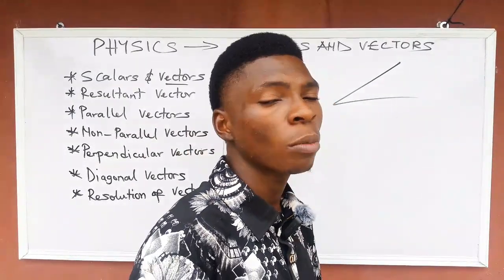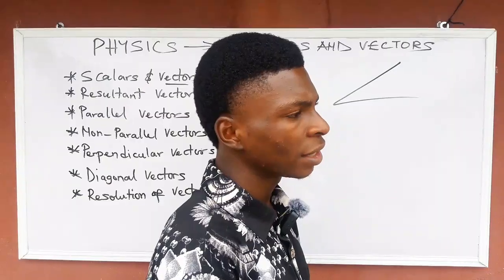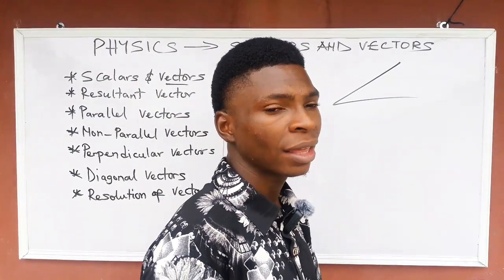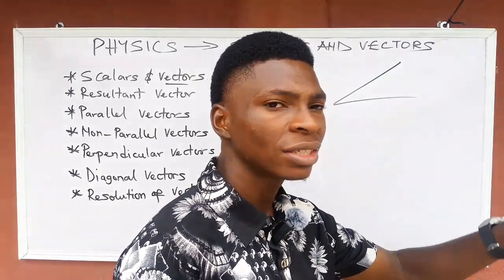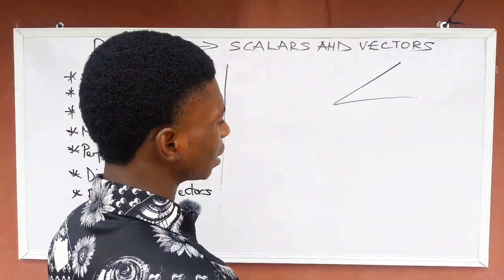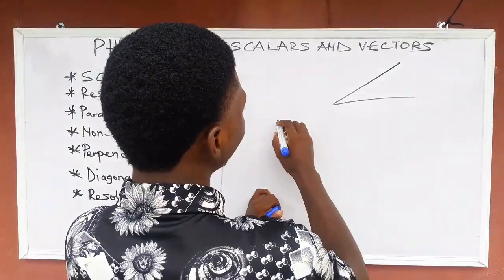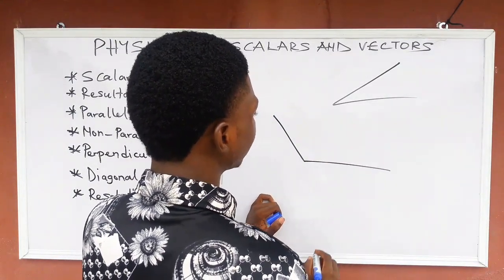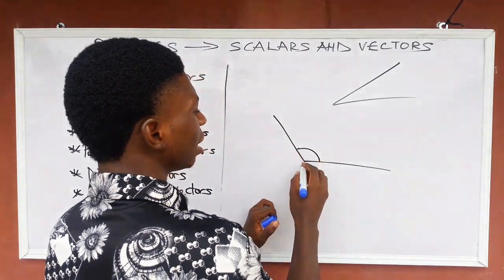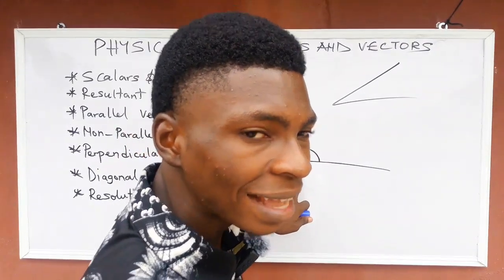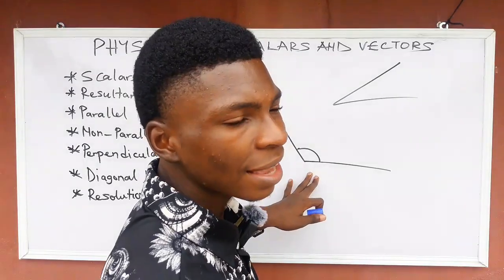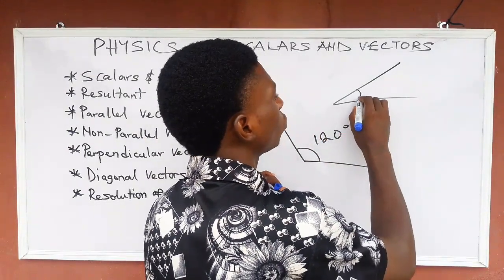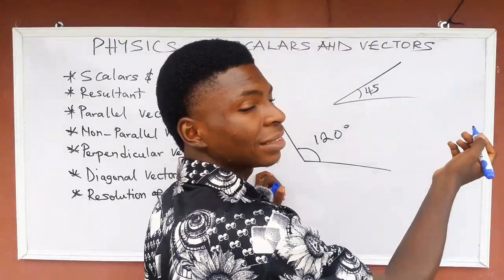And the second one is the obtuse angle. An obtuse angle is an angle that is greater than 90 degrees but less than 180 degrees. So they are something like this. So this angle is greater than 90 degrees but less than 180. The angle could be 120. This one could be something like 45 or 30 degrees.